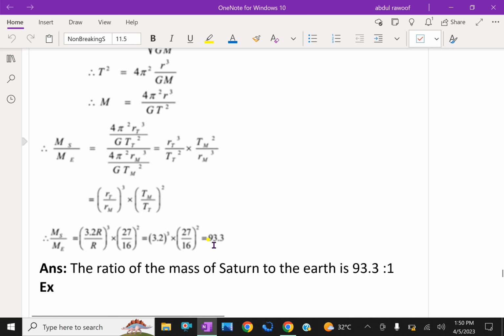Substituting the values, we get 93.3. That means the ratio of the mass of Saturn to the Earth is 93.3 to 1. That is, the mass of Saturn is 93.3 times greater than the mass of the Earth.